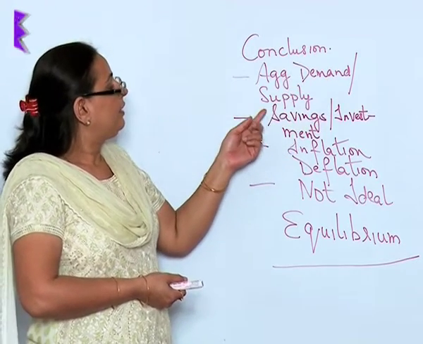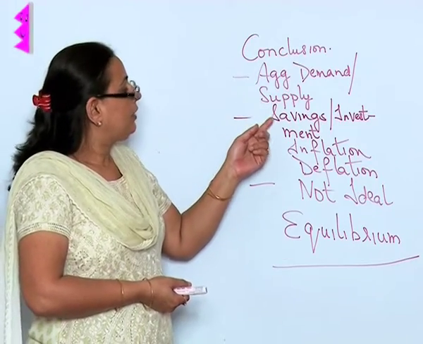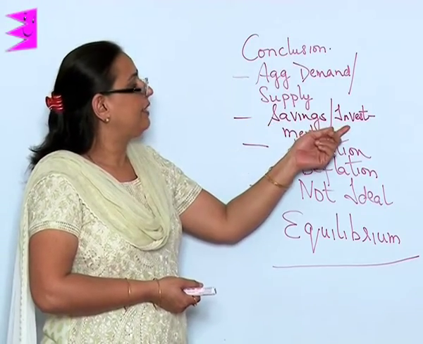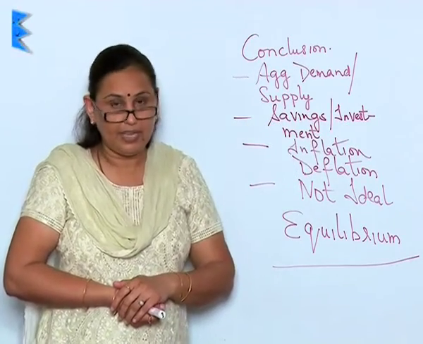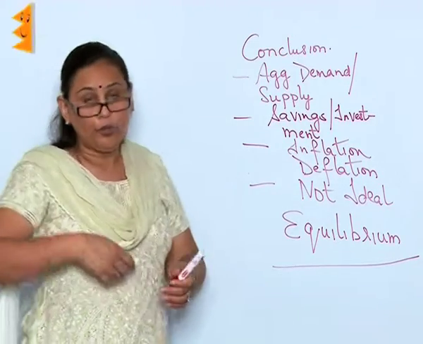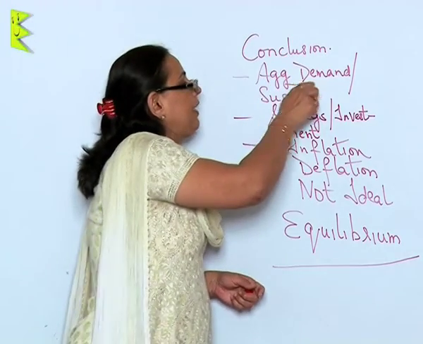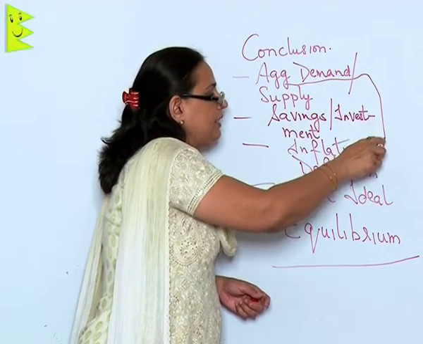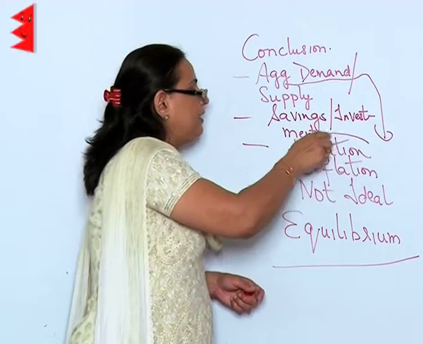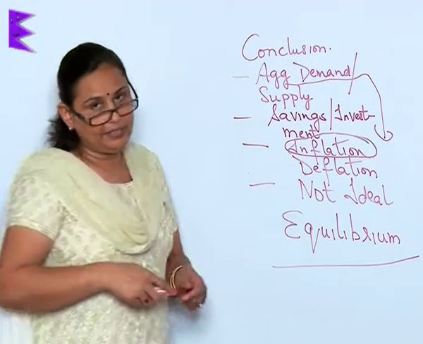Well, the same shall be said of the supply. The savings and the investment, that is the aggregate savings and the investment. And we have arrived at certain facts like aggregate demand. If the demand is in excess, it will always lead to inflation, that is price rise.